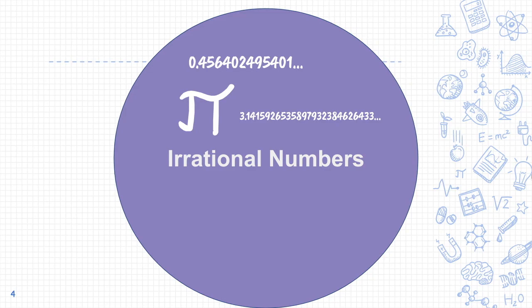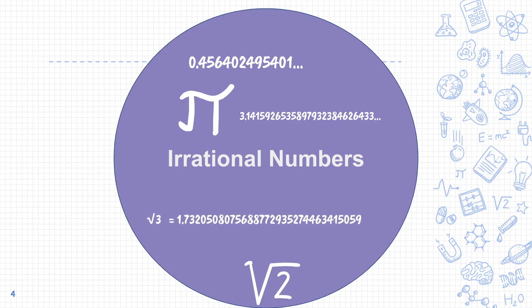Irrational numbers are not always represented in decimal form. Sometimes they can be represented like this: the square root of 2, or in this example, the square root of 3, which if we were to find the square root of 3, it would be 1.73205080756887729359. Okay, so hopefully you understand.